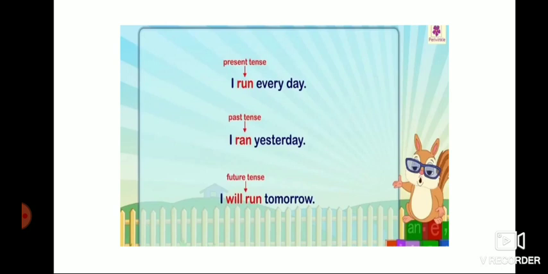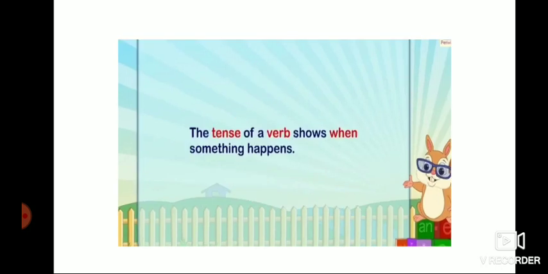I run every day. Run means present tense. For daily routine work, you have to use present tense. For today's action, for routine work, true habits, general truth, you have to use present tense. Past tense: the action was already over. I ran yesterday. Future tense: I will run tomorrow. When we talk about future things, for the next day, next week, you have to use future tense. The tense of a verb shows when something happens.